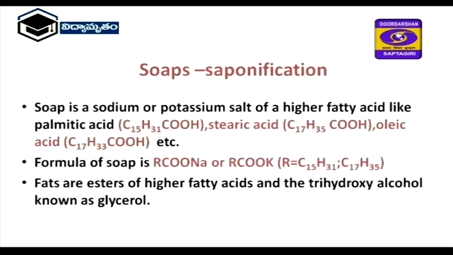Next, soap or saponification. Soap is a sodium or potassium salt of higher fatty acids, for example palmitic acid, that is C15H31COOH, stearic acid, C17H35COOH, and oleic acid, C17H33COOH. The formula of soap is RCOONa or RCOOK. Here R indicates C15H31 or C17H35. Next, fats are esters of higher fatty acids and trihydroxy alcohol known as glycerol.